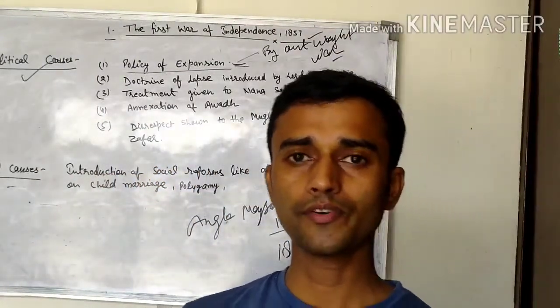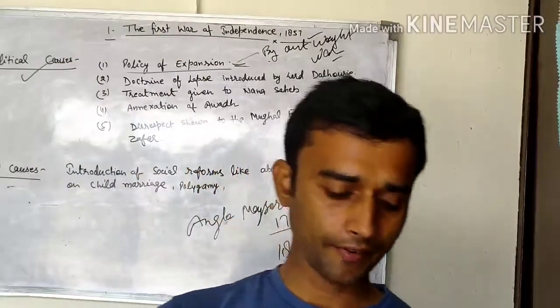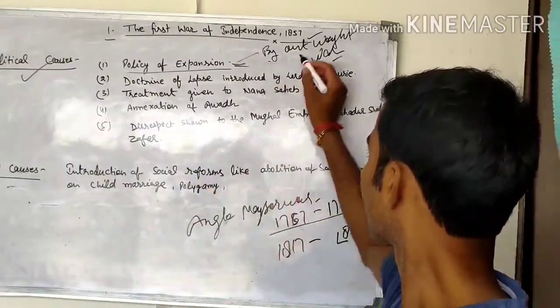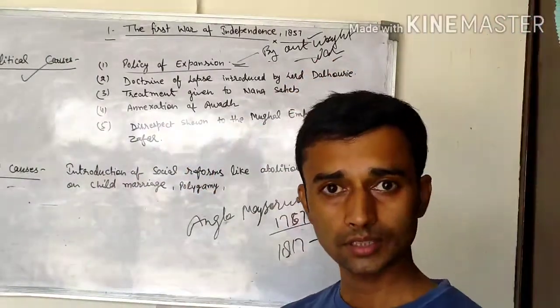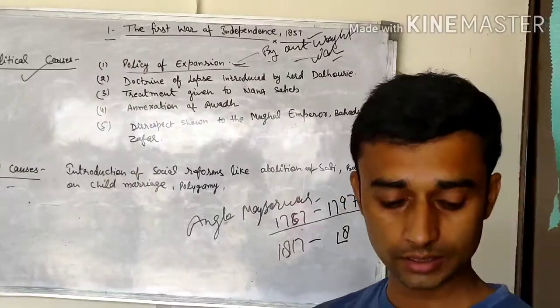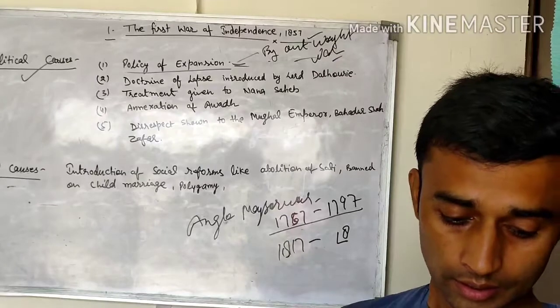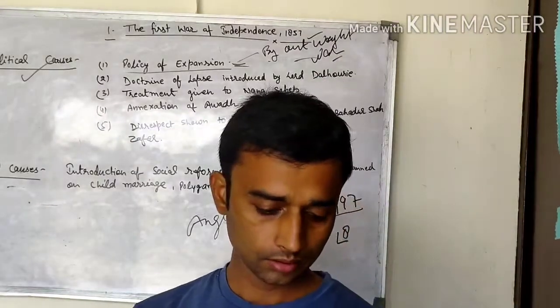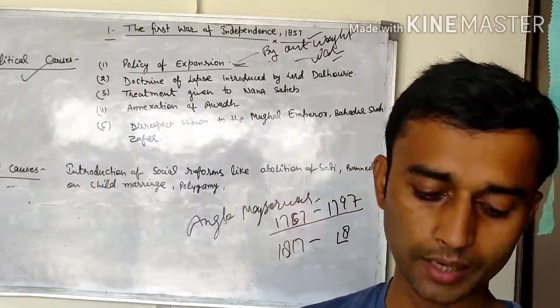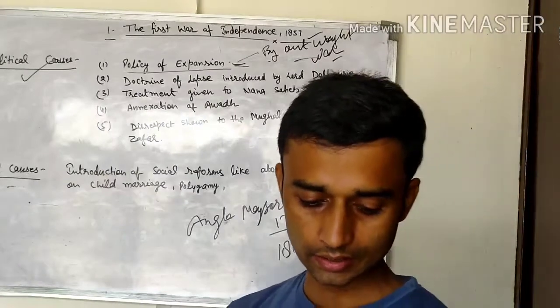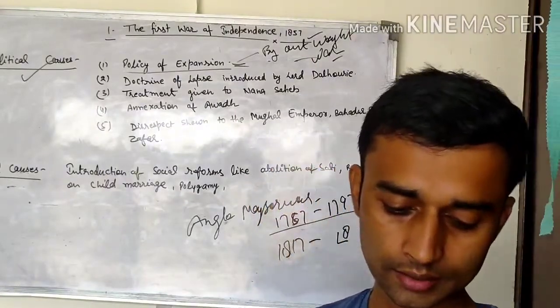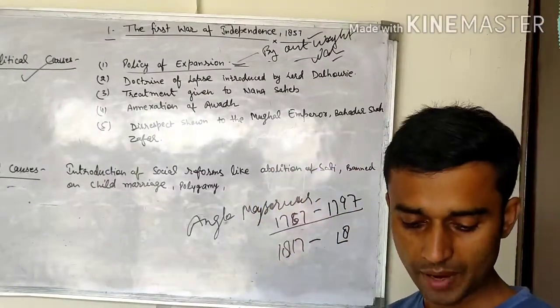Their confidence increased day by day, and finally, after the Mysore war, the Maratha war, and the Anglo-Sikh war, so many territories were extended and controlled by the Britishers, like Sindh, Assam, Arakan, Pegu, and Myanmar.